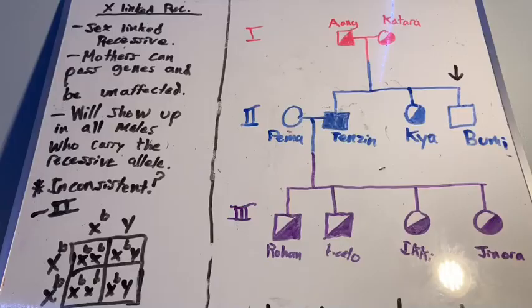X-linked recessive inheritance describes when there is a female with 2 X chromosomes that each carry the recessive allele, or a male whose X chromosome carries the recessive allele. So, looking at the pedigree, where do the inconsistencies lie? The biggest one is between generations 1 and 2. Because Katara is homozygous recessive, she will pass on her gene to any of her sons, no matter how many she has. However, Bumi does not present the gene.